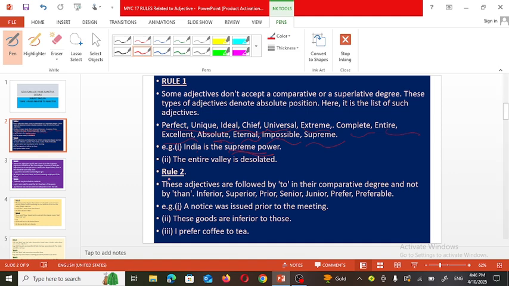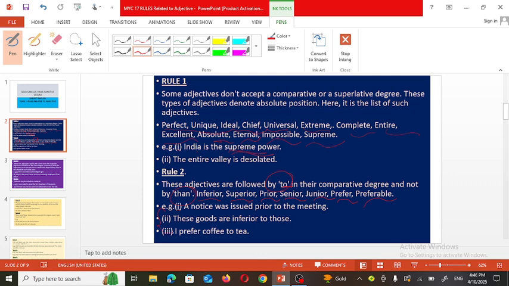Now the second rule: these adjectives are followed by to in their comparative degree and not by than. So when we are using to instead of than, the adjectives are mentioned here: inferior, superior, prior, senior, junior, prefer, preferable. So preferable to, prior to, inferior to. In this way, we need to use the preposition to along with these adjectives.